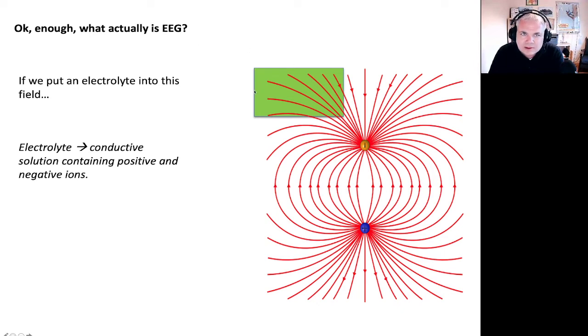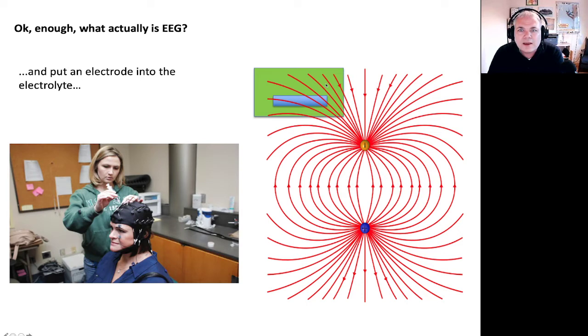If we put an electrolyte into this field, right? An electrolyte is purely a conductive solution containing positive and negative ions. It's mostly just salt and water. We put this electrolyte into the electrodes using a blunt-tipped syringe here, right? So these are the individual electrodes on the scalp surface, and then we goop a gummy solution of salt and water into these locations, so that now we have a metallic electrode inside of a solution of electrolyte that's connected to scalp surface.